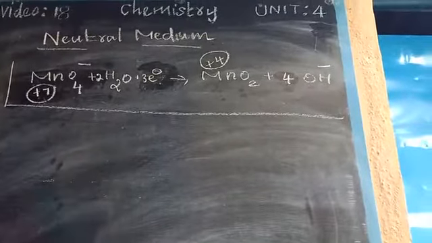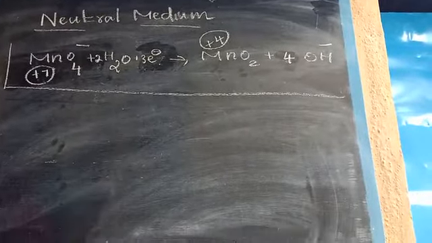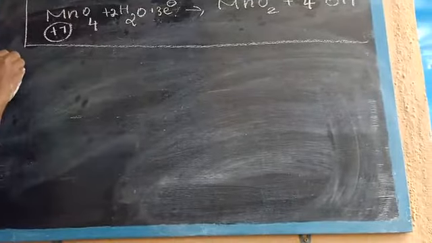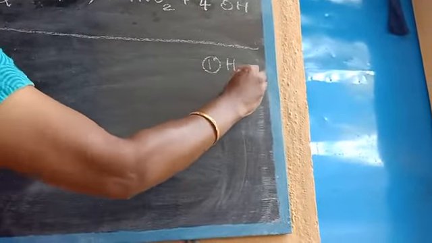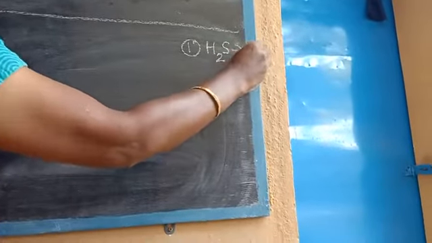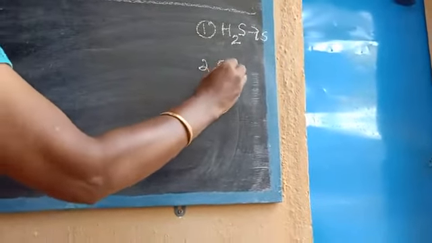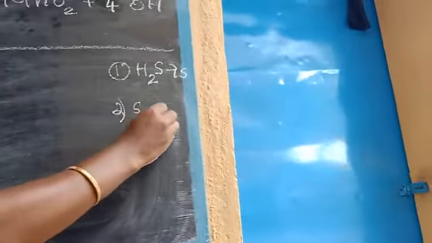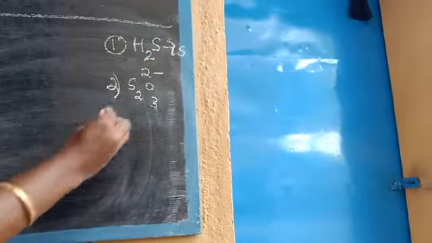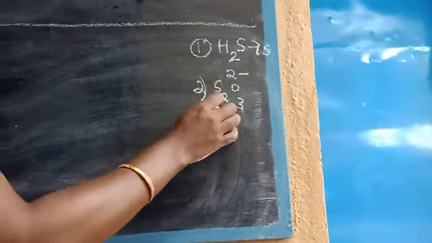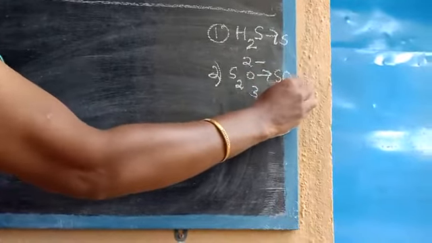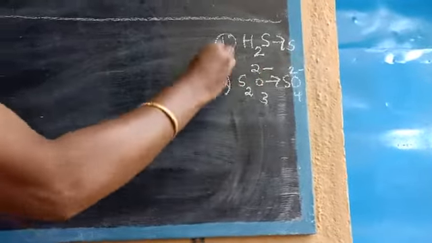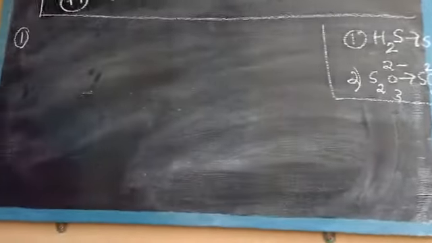Permanganate ion acts as a powerful oxidizing agent. We are going to see two examples. One is H2S converted into sulfur, and the second one is S2O3 2 minus, the thiosulfate ion, converted into SO4 2 minus. These two examples we are going to see now.